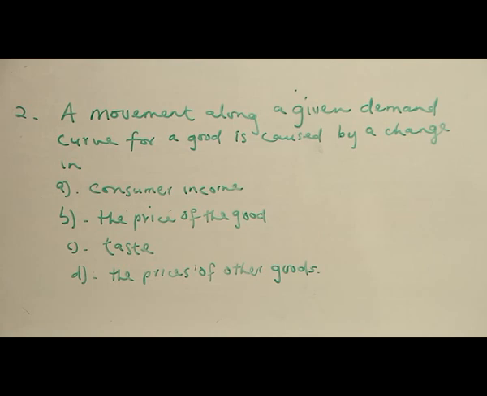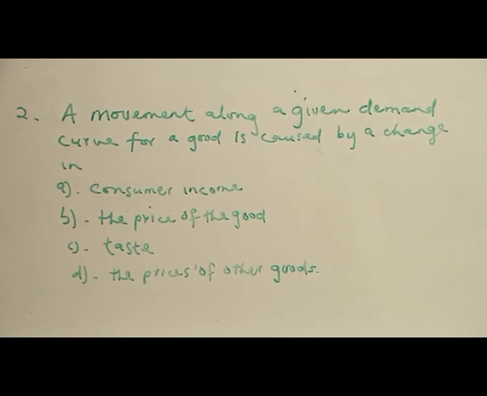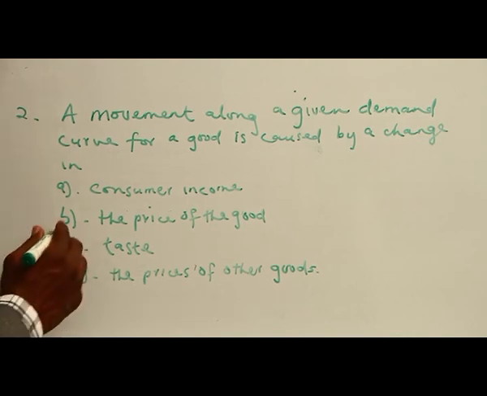So here, consumer income cannot be on that area. This, we can have it along the curve. We can have taste along the curve. We can have price on that. So it is the price of the commodity and quantity demanded that is talking about movement along demand curve. So the remaining three options will be based on change in demand, not change in quantity demanded. The right answer is B.